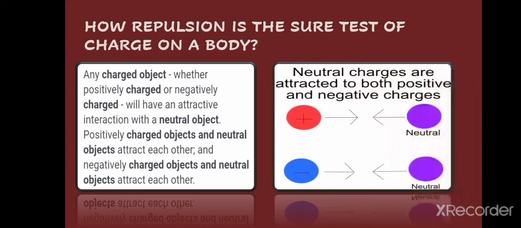Here you can see neutral objects are attracted to both positive and negative charges, and I have told you that only like charges will repel each other. Repulsion will be there if both of the objects are charged, either positive or negative. It means if both of the rods repel each other, either both of them have positive charge, or both of them have negative charge.